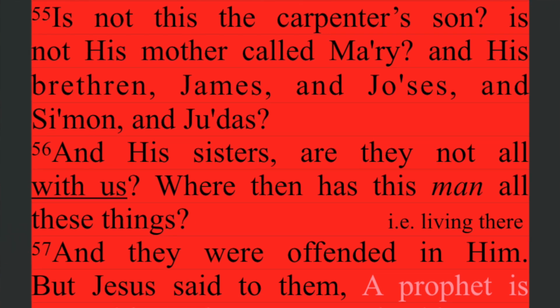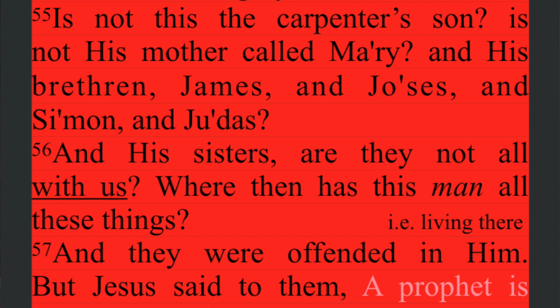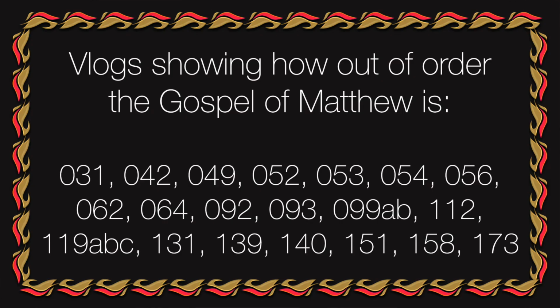Simon and Judas, or Judah and Simon. Judah is Judas. They just didn't put the S on there in Matthew. But which order should I have it? Simon first or Judah first? Well, I already know Matthew puts everything out of order. So I'm going to go with Mark.